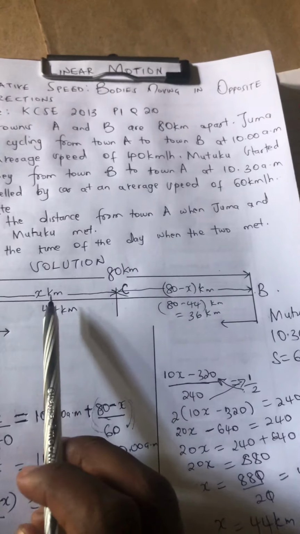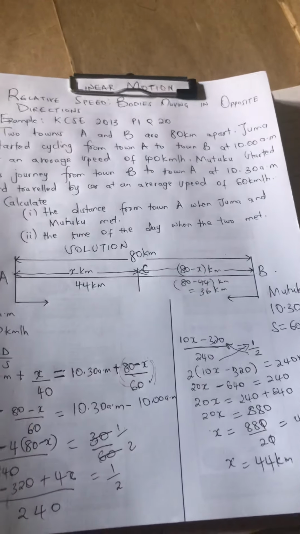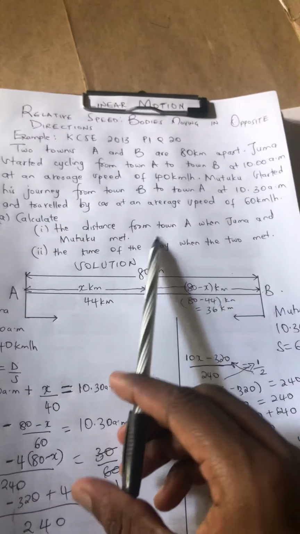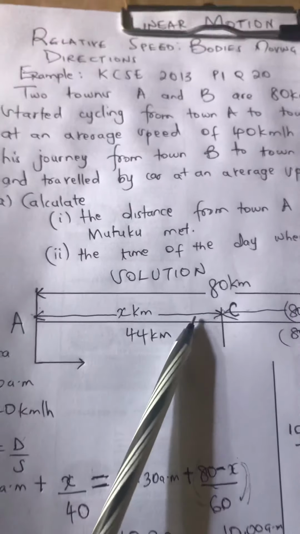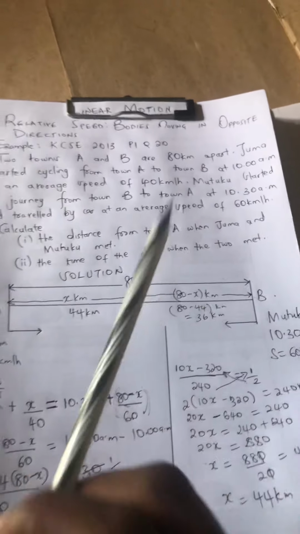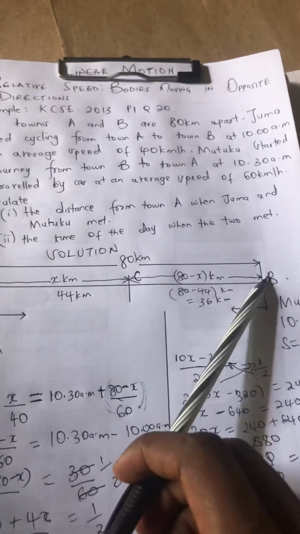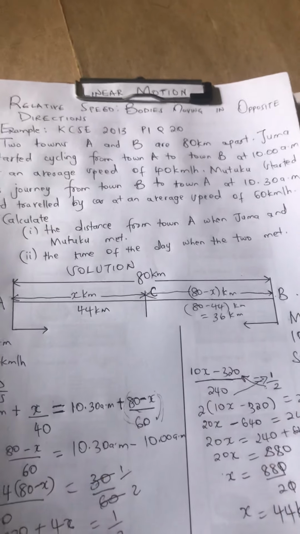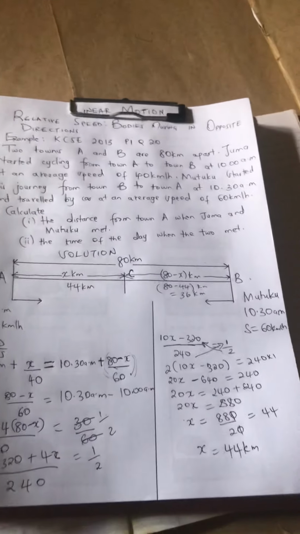And now you can see that if you add 44 plus 36, you get the full distance, which is 80. So they met the distance from town A when Juma and Mutuku met. They met 44 kilometers from A and 36 kilometers from B. Lakini unaulizwa from town A. Therefore from town A is 44 kilometers. Ungeulizwa from town B ingekuwa 36 kilometers. Hapo sawa?